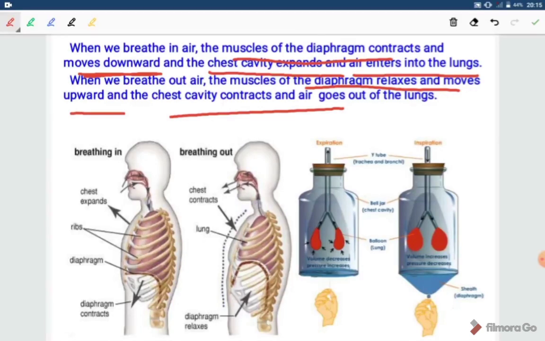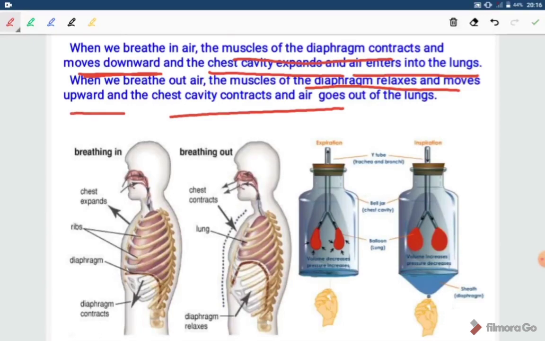What are the movements of ribs? When we inhale air, the diaphragm will move downwards and the ribs will move outwards, and both of these movements increase the volume of the chest cavity. There will be more space for the lungs to inflate.